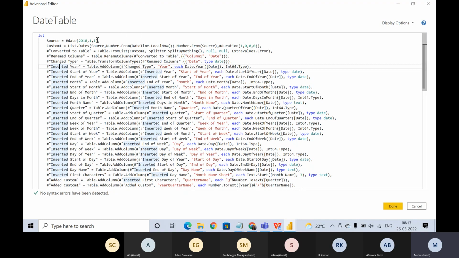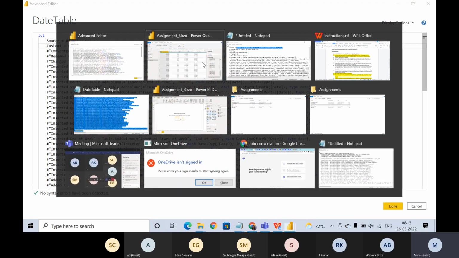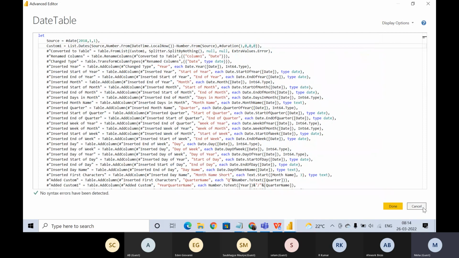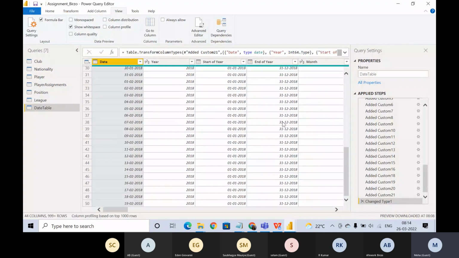So basically the starting point they have given, and from this one they are calculating till when. So source will be the first date, and from date time local now, from the current time to source duration 1,0,0,0.